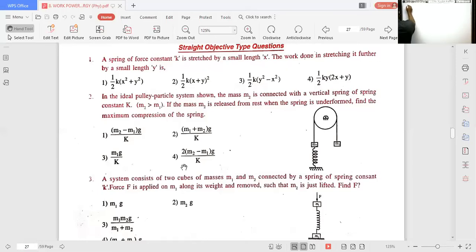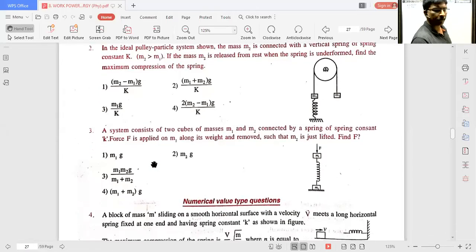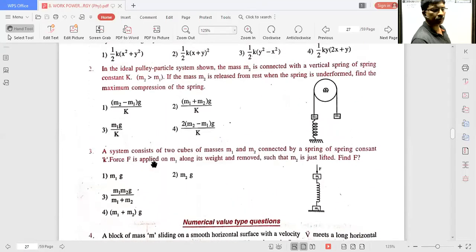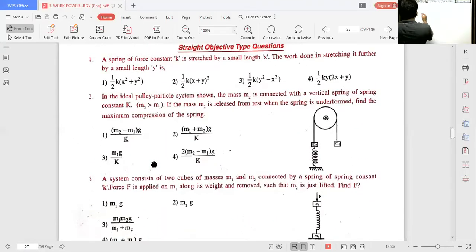Okay. Lecture sheet exercise 8, level 1, page number 280. Page number 280. Okay, problem number 1. Problem number 1. Okay, all of you see.